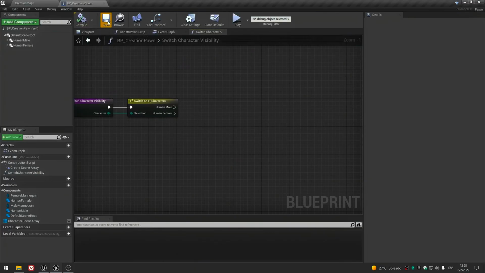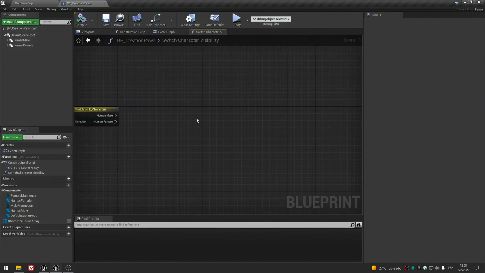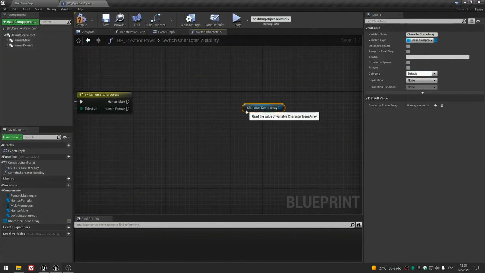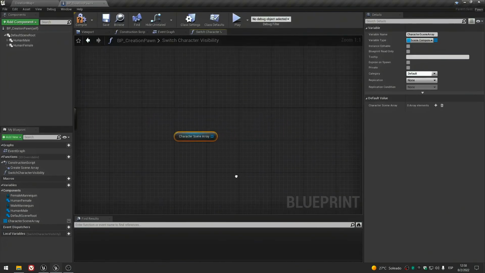Okay, we will use our character scene array to toggle between characters. Okay, and for that we need to iterate between all the elements inside the array, and we will do that with a for each loop.